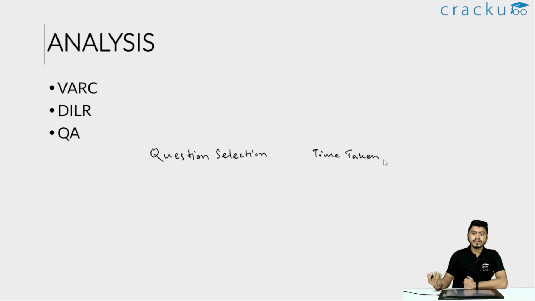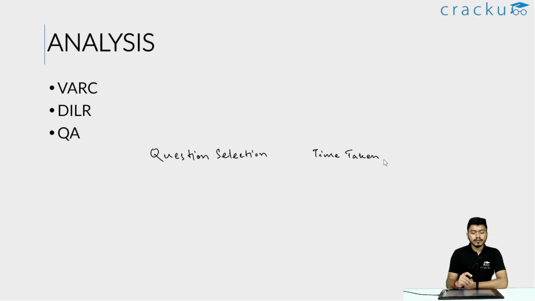Similarly, suppose that you attempted all the RC sets and in the process you missed out on the VA questions, and there were a couple of questions in VA that were pretty easy and you did not get time to attempt them. So these things you need to avoid. And how will you get into the practice of avoiding them? Only by analyzing your mocks.